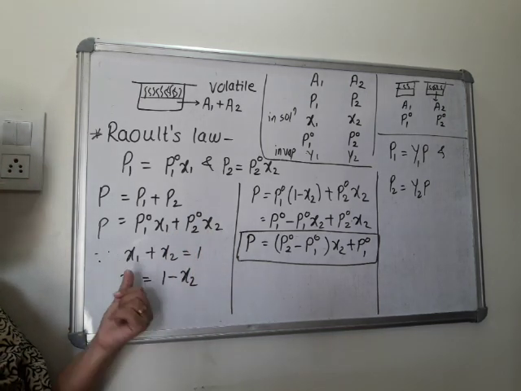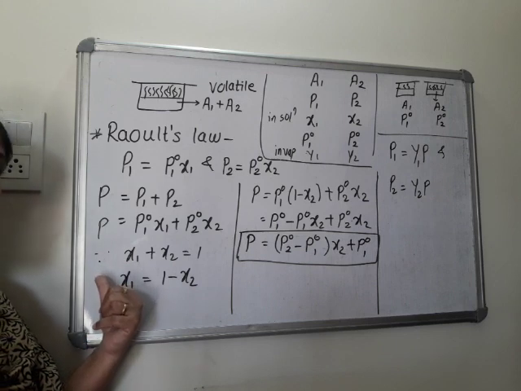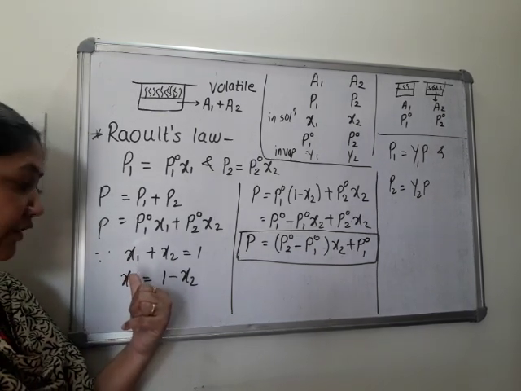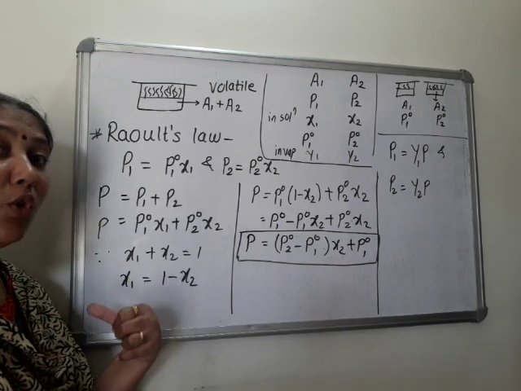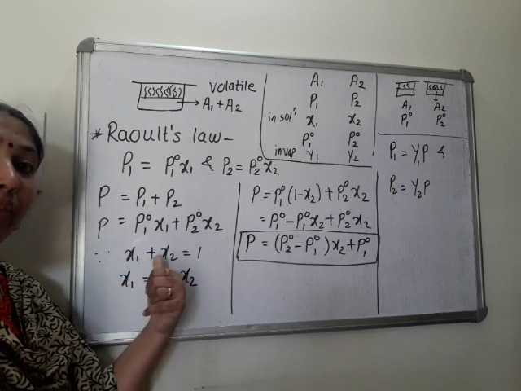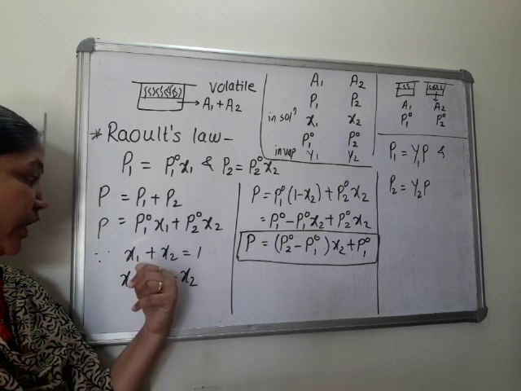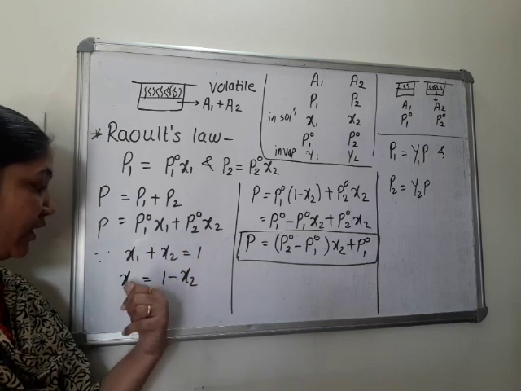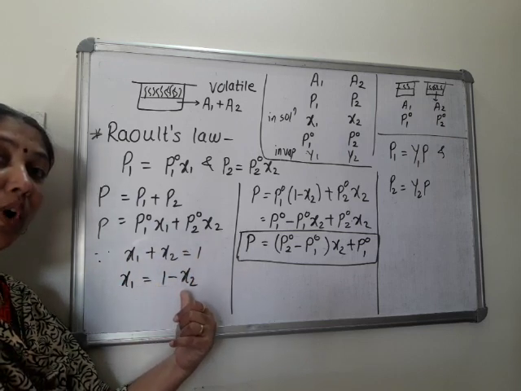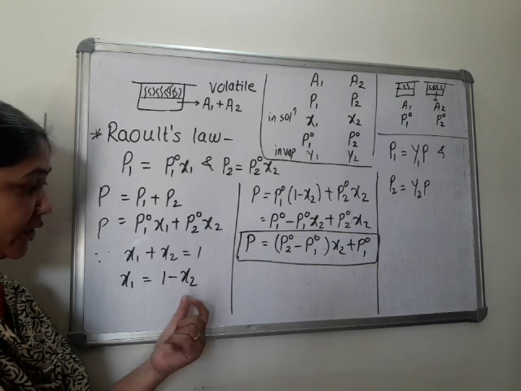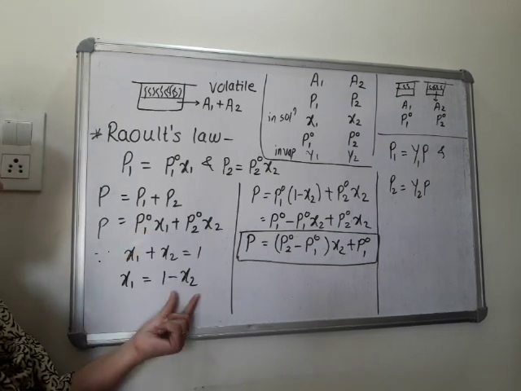Therefore, and what do we know? Last year we studied different concentration definitions. One of them is mole fraction. So sum of all mole fractions is always equal to unity, is equal to 1. So x1 plus x2 is equal to 1. Therefore x1 is equal to 1 minus x2. So replace this x1 by 1 minus x2.